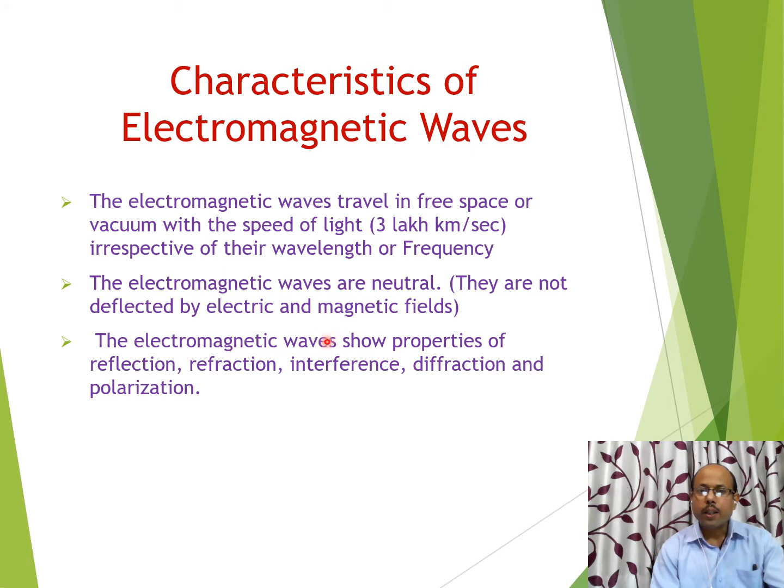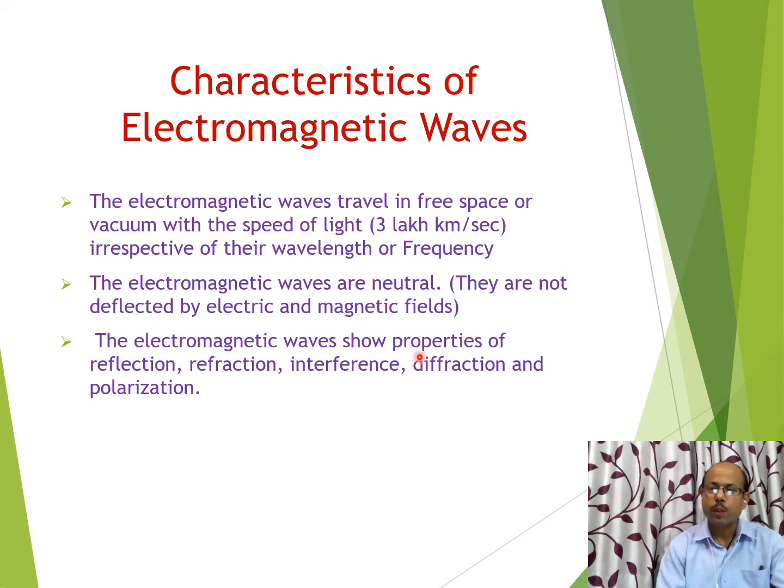The electromagnetic waves show properties. All EM waves show the basic properties: reflection, refraction, interference, diffraction and polarization. Reflection and refraction we know from class 10th, but interference, diffraction and polarization are new for you at this time, because these three topics are covered in our second book, class 12 second book, chapter wave optics.